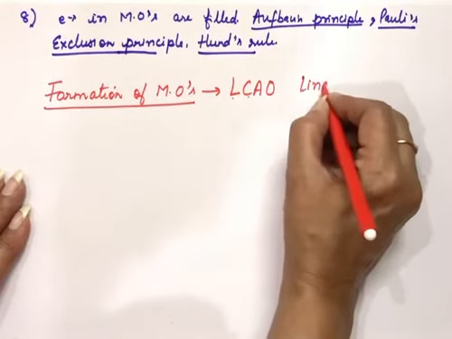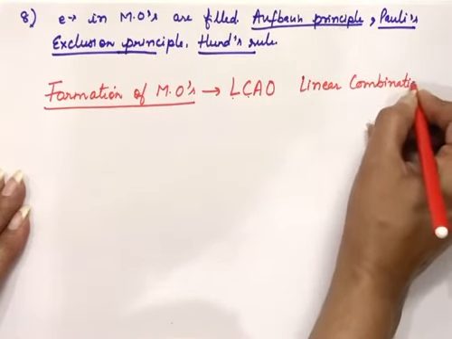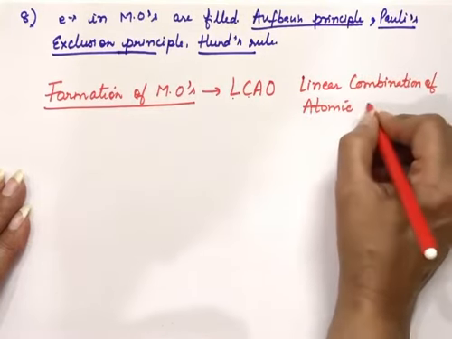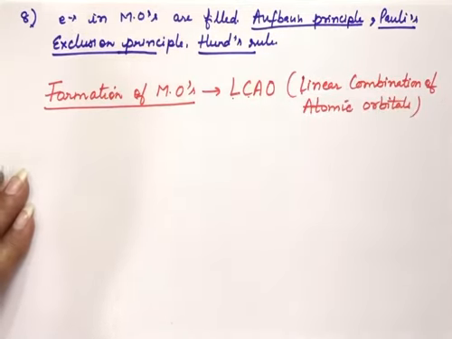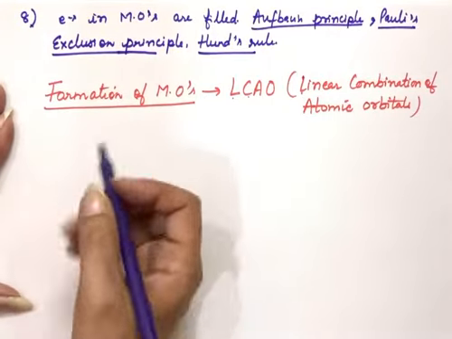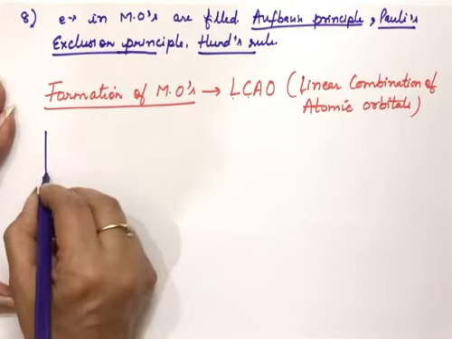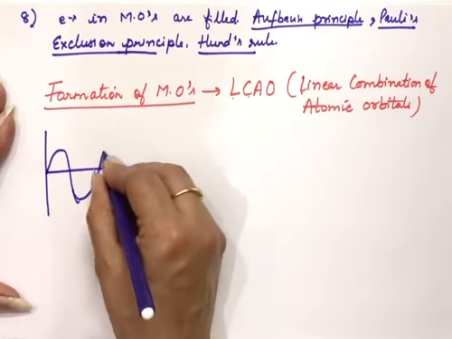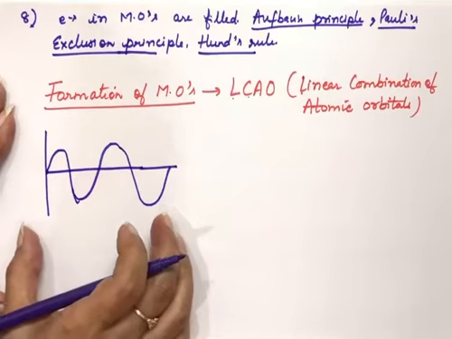So this is the linear combination of atomic orbitals. According to this, we keep in mind that an atomic orbital is actually like a wave. We have done that orbitals actually are like waves. So we are using waves here to represent orbitals. We are not taking the orbitals here, we are just taking the wave to represent an orbital.